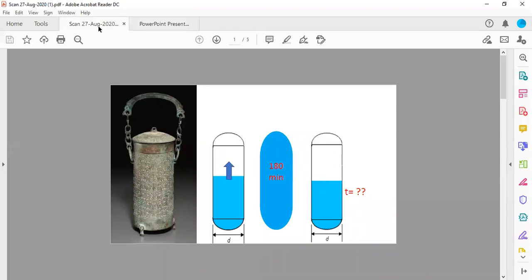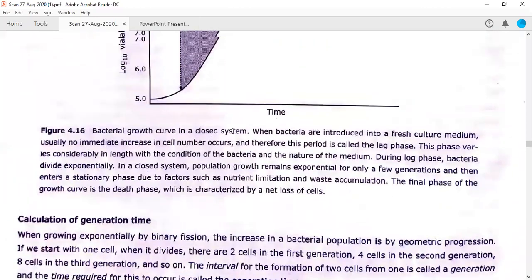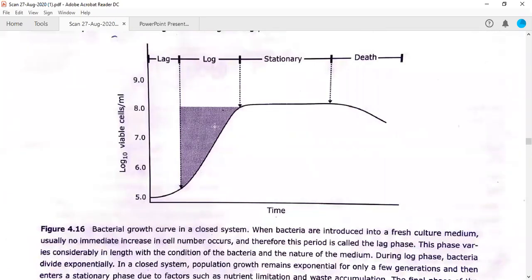As we discussed from the earlier graph, this curve is very important because questions are generally asked from this log phase, which is also called the exponential phase. You need to remember that the growth in this phase is a geometrical progression. What is geometrical growth, by the way? It is something where you put something as a power of 2. For example, 2 to the power n.